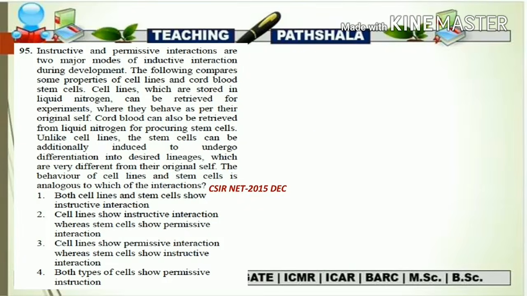And for the students who don't know what a cell line is, it is a cell culture that has been developed from a single cell type. That is why it is called the cell line, because it is developed from a single cell. Only the same kind of cell will be there in the cell line.